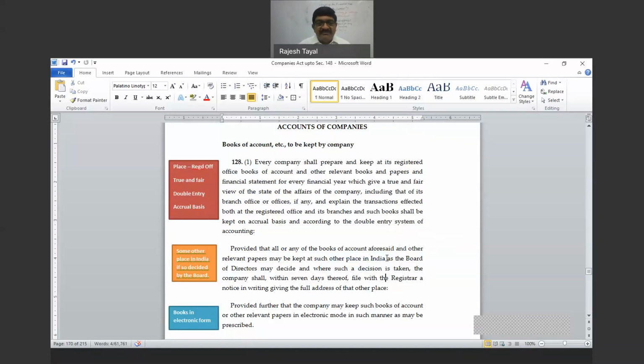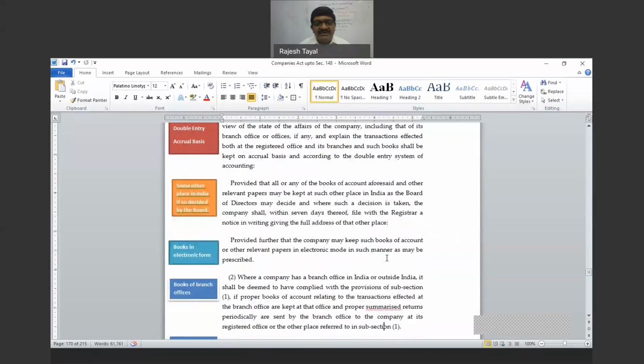And the option has been given for keeping the books of account in electronic form, that is the second proviso. When you keep the books in electronic form, ensure there is a sufficient backup system and a retrieval system, and if required, you will provide all the information to the government authority. That is a commitment to be made.